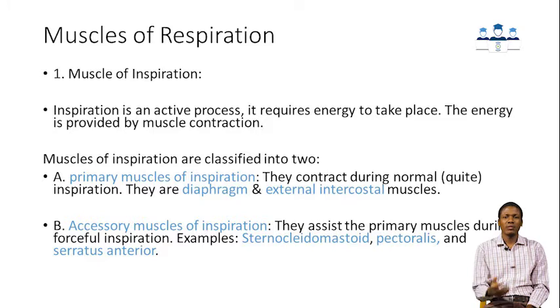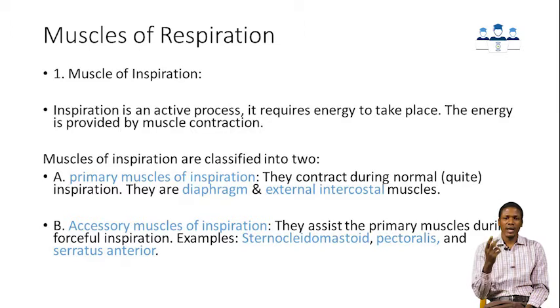Now, what are the primary muscles of inspiration? Primary muscles of inspiration are the ones responsible for a normal tidal inspiration. When we say tidal inspiration, we mean when we are breathing normally. For example, now I'm talking and I'm breathing at the same time. So this is tidal breathing. When you are sleeping, you are still breathing. That is also tidal breathing or quiet breathing. So these muscles are the ones responsible for such breathing, especially during inspiration.